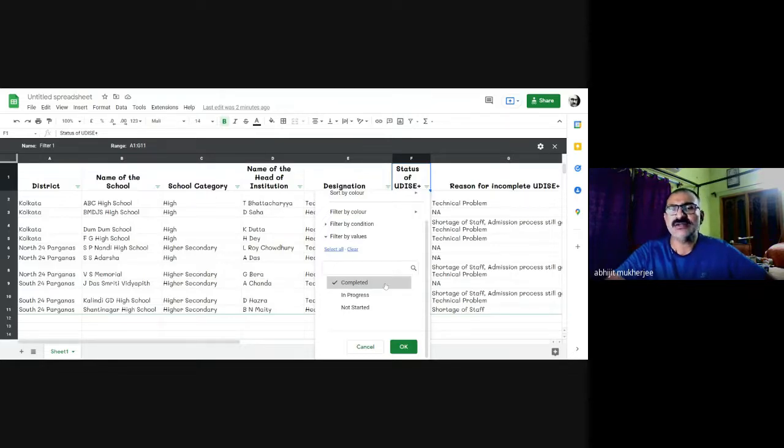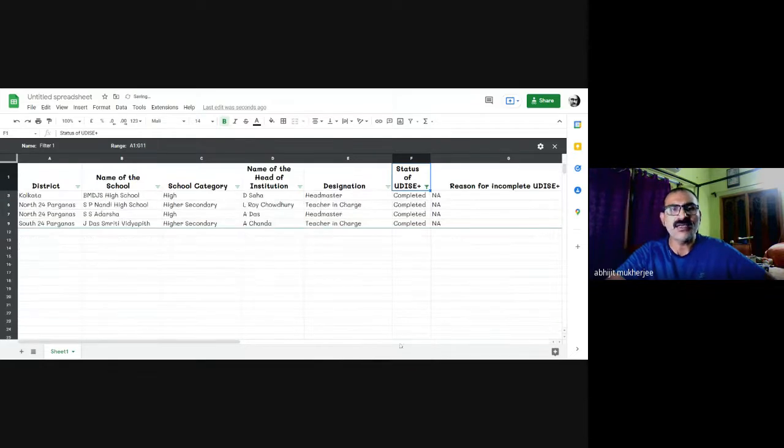That means I select completed, then I say okay. You see, previously there were 10 schools, now only 4 schools are here. These schools have completed their task, that is submission of UDIs.